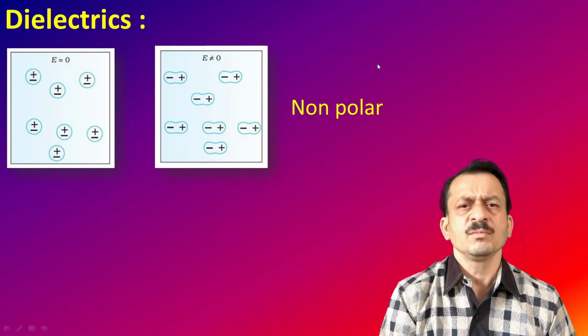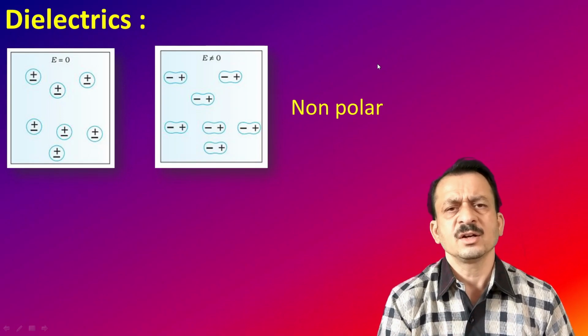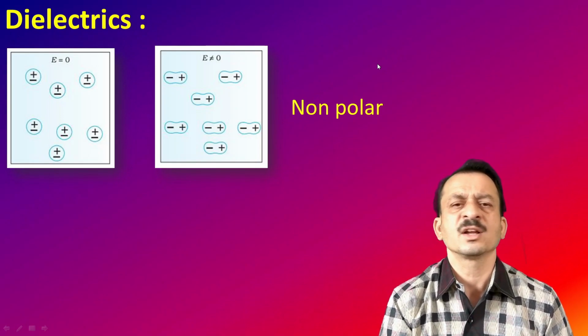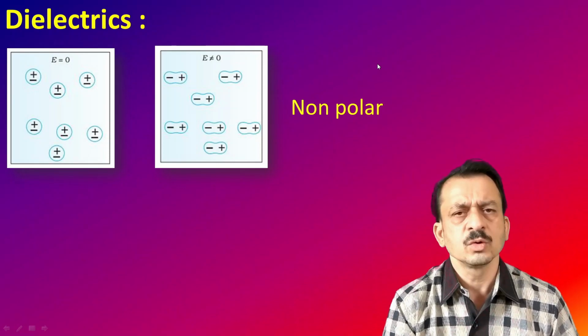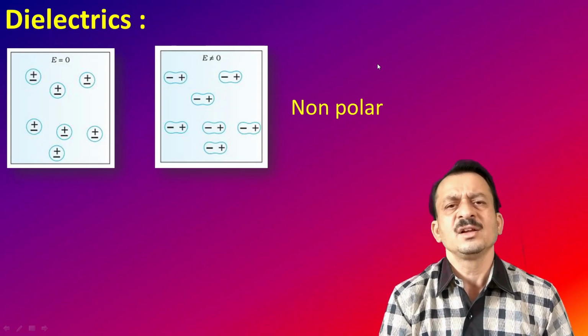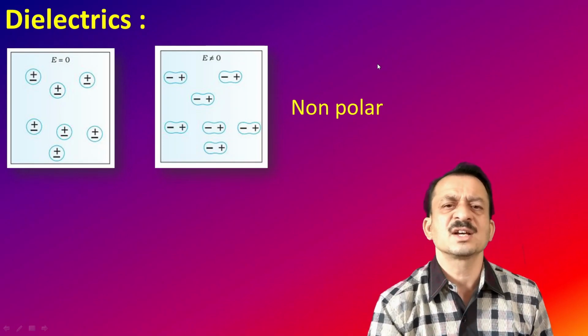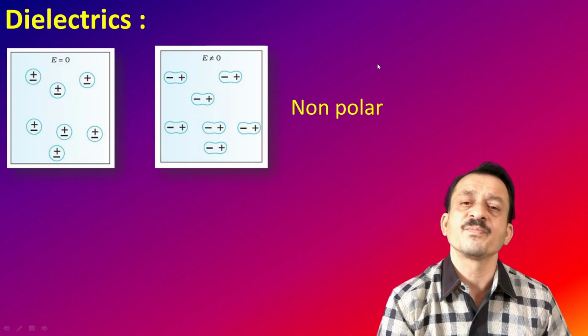Now, in the diagram, all the molecules on the left side get oriented along the field direction. That is not strictly true. In practice, a few molecules get oriented along the field direction and others are oriented in different directions.